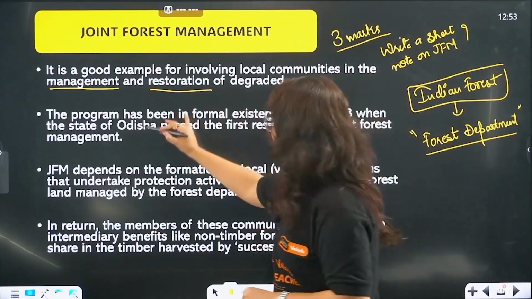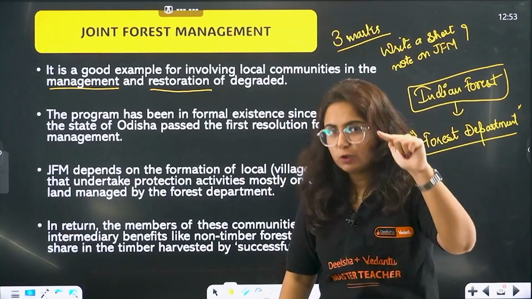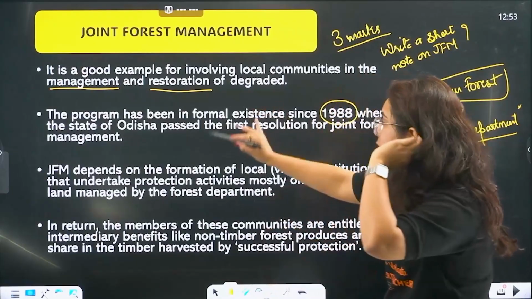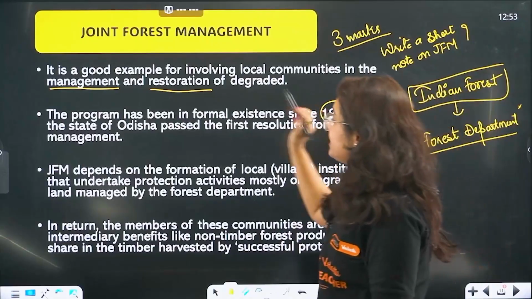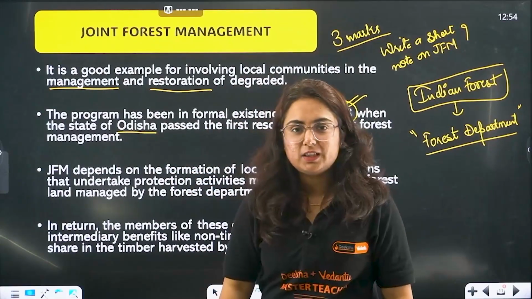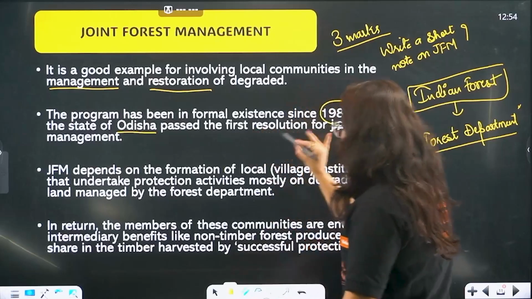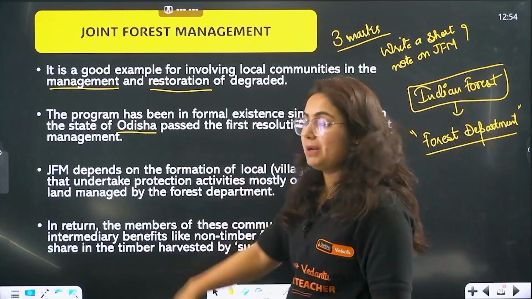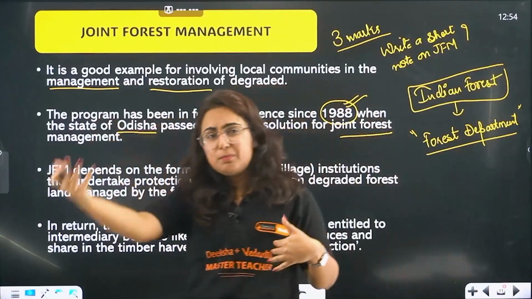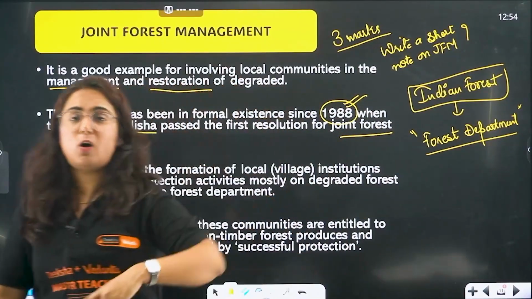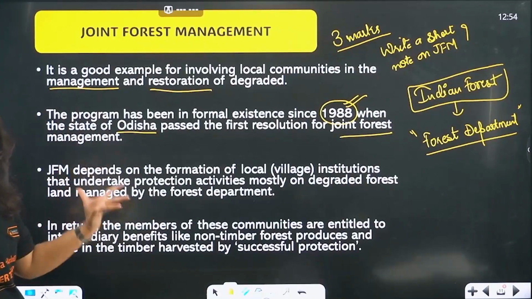So the program has been in formal existence since 1988. To be remembered, the program has been in formal existence since 1988, where the state of Odisha, which state? So which state was the first to start JFM? Odisha was the first to pass a resolution for JFM, and after that, when the government noted its implementation and success, later on all the states were asked to do the same. What are they doing? They are making joint efforts.